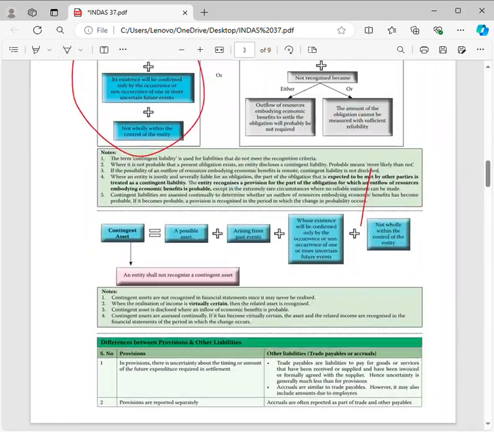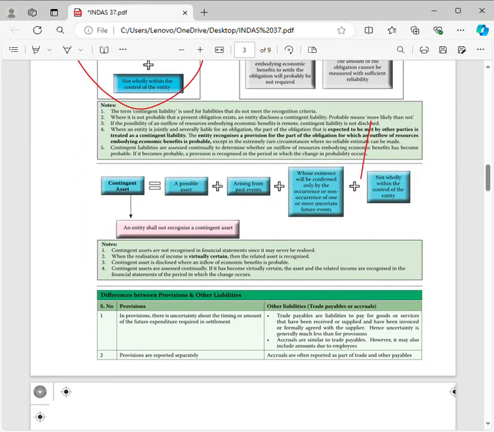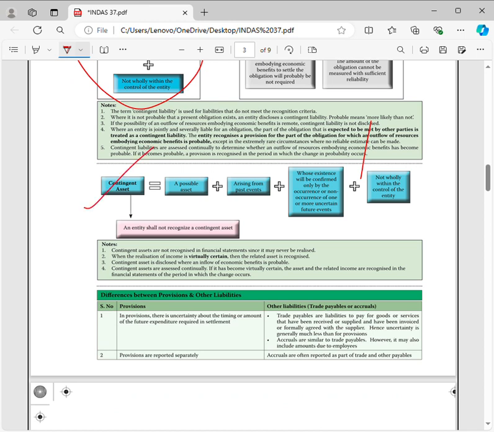Now, contingent asset. What is meant by contingent asset? A contingent asset means a possible asset arising from past events that will be confirmed only on the occurrence or non-occurrence of uncertain future events, same as a contingent liability, but here it is a possible asset, not a possible obligation. Now, when will a contingent asset be recognized?